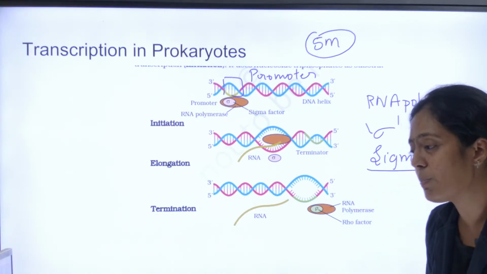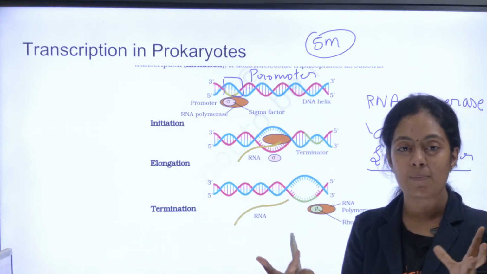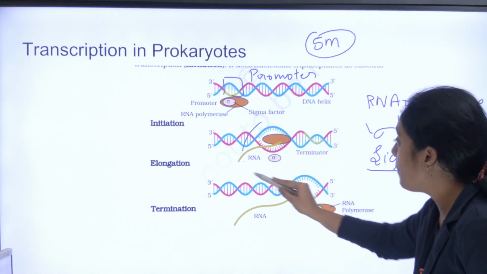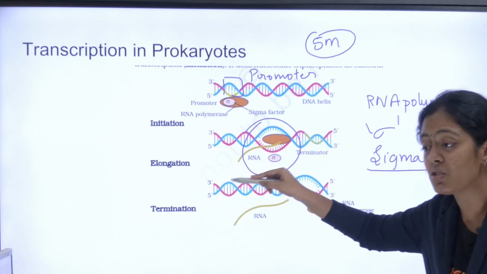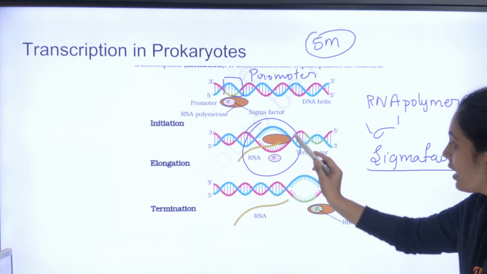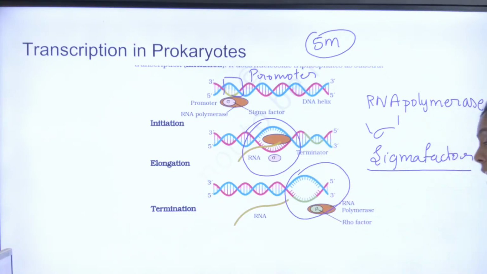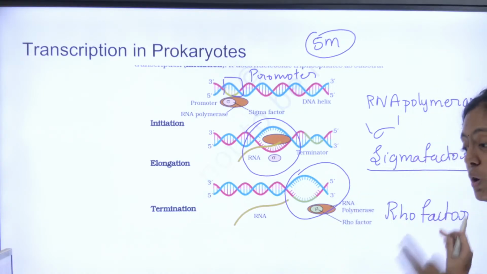Can I continue, everyone? Now what happens in elongation? The RNA polymerase is a one man army. It has helicase activity, and it is going to unwind the helix. It forms a bubble-like structure called the transcription bubble, and you can see this yellow structure, that is your RNA being synthesized. Finally, when your RNA polymerase reaches the termination site, another helper comes. That helper is rho factor. So your initiation factor is sigma factor and your termination factor is rho factor.